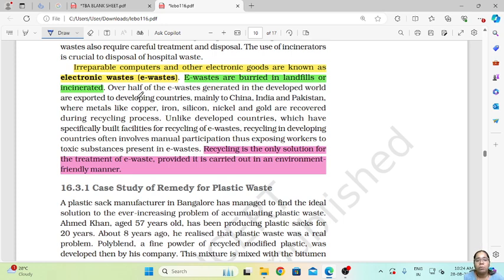When you burn such metals, they go into the environment, that is, they pollute the air. So it is very important to recycle these materials in an environmentally friendly manner.